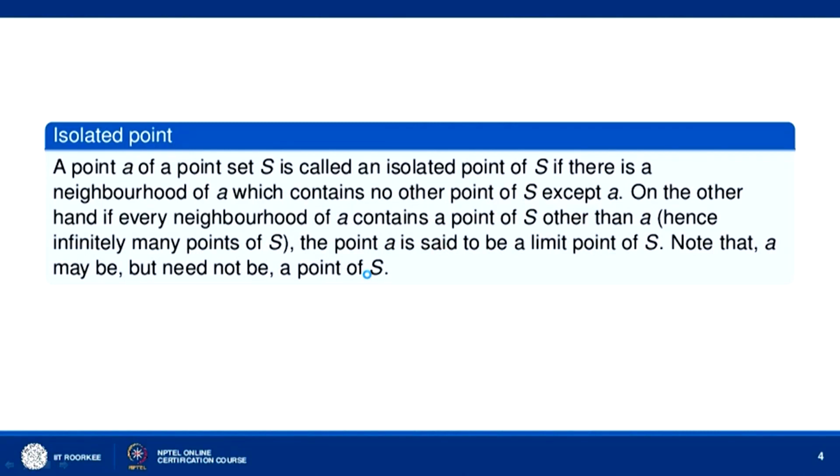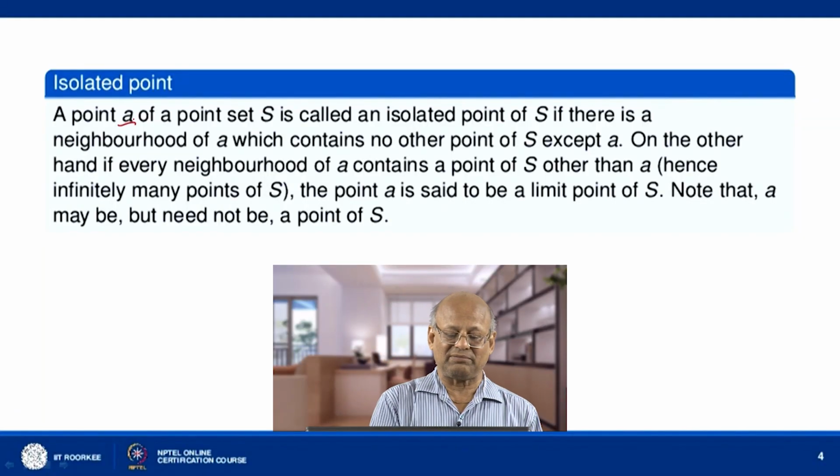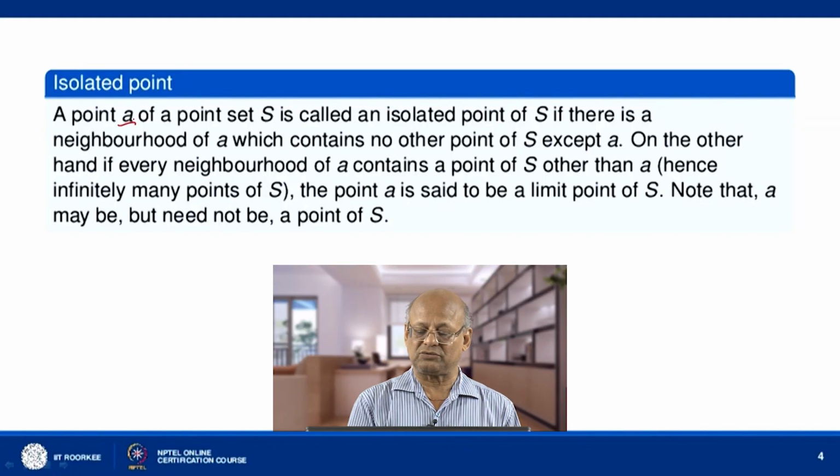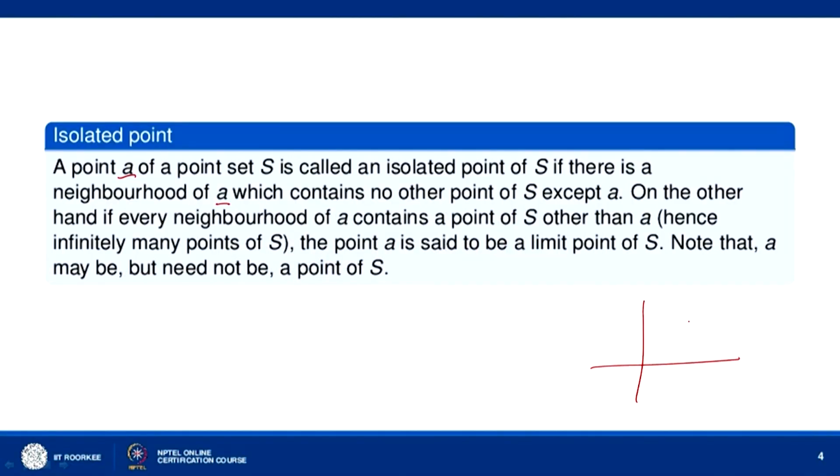Now let us discuss isolated point. A point A of a point set S is called an isolated point of S if there is a neighborhood of A which contains no other point of S except A. So, if you take in the complex plane, suppose this is your point A, it will be called an isolated point if you can find a small neighborhood of this point which contains no other point of S except A.